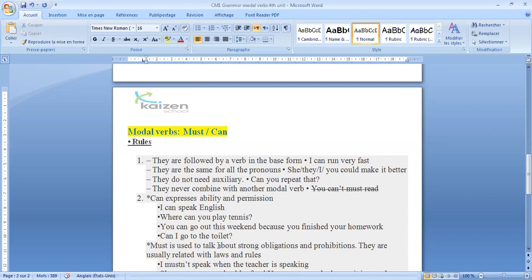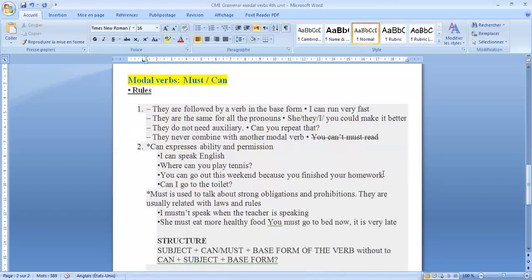Now let's talk about must. Must is used to talk about strong obligation and prohibitions. Obligations. It's obligatory to do that. Prohibitions, we are going to see them later. Prohibitions means we don't have to. Okay? Prohibitions. They are usually related with laws and rules. For example, I mustn't speak when the teacher is speaking.